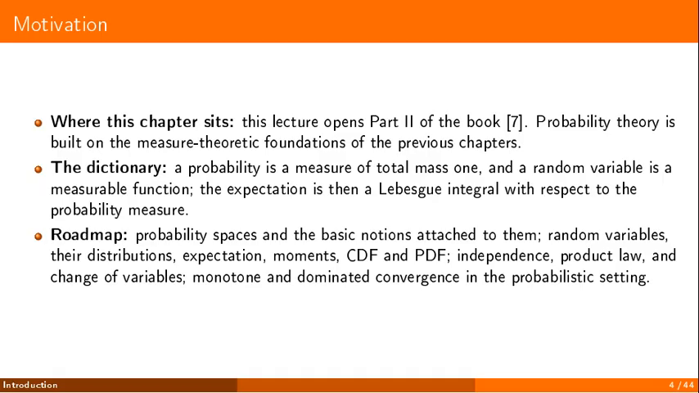The dictionary fits in 3 lines. A probability is a measure of total mass 1. A random variable is a measurable function, and its expectation is a Lebesgue integral with respect to the probability measure. The roadmap follows this dictionary, section by section.